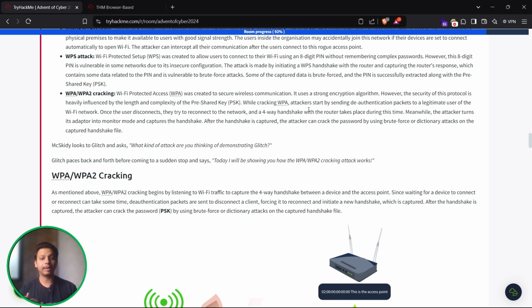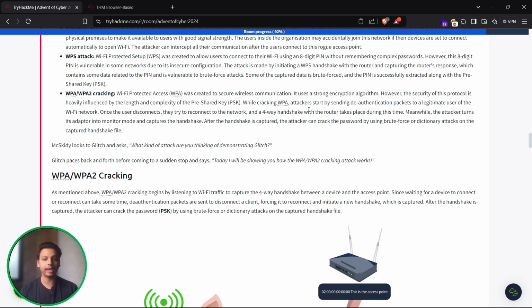The attack is made by initiating a WPS handshake with the router and capturing the router's response, which contains some data related to the PIN, and it's vulnerable to a brute force attack. Some of the captured data is brute forced and the PIN is successfully extracted along with the pre-shared key, that is the PSK. This is what we are going to actually see in the practical session in the THM.